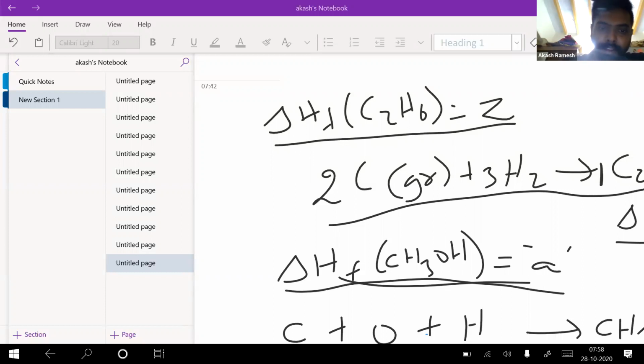I'm asking for the enthalpy of formation of CH3OH. I gave you this, right? Can you tell me how the thermochemical equation looks? I said delta HF of CH3OH is some value A. How will you write the thermochemical equation? I think it will be a little tough to write it in the chat, I guess, because it's an equation.